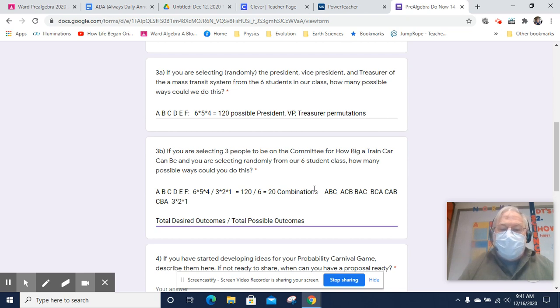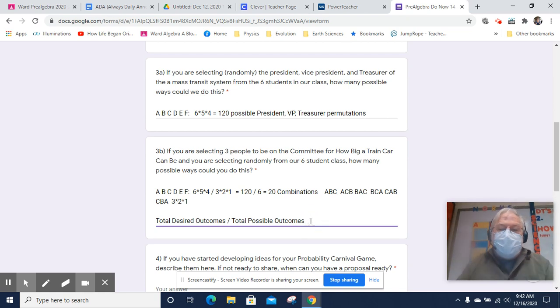if we were figuring out the probability that a particular 3 students, A, B, and C, would be the president, vice president, and treasurer, there's actually only one way it could be A, B, and C. So it's 1 out of 120. But here, if we wanted to find out how many different desired outcomes we'd have for A, B, and C on the committee, well, there's 6.